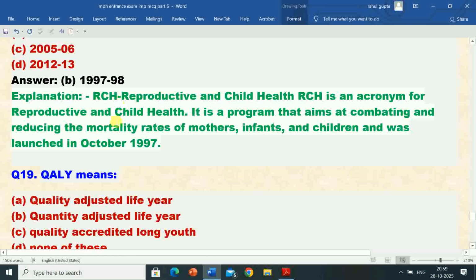Its explanation is RCH, reproductive and child health. RCH is an acronym for reproductive and child health. It is a program that aims at combating and reducing the mortality rates of mothers, infants and children, and was launched in October 1997.